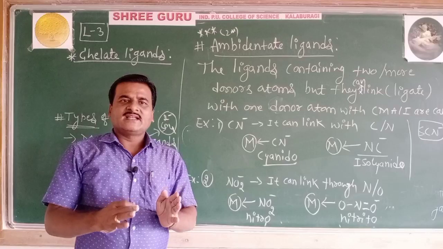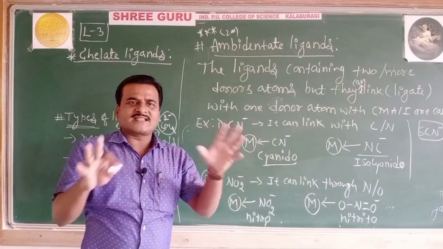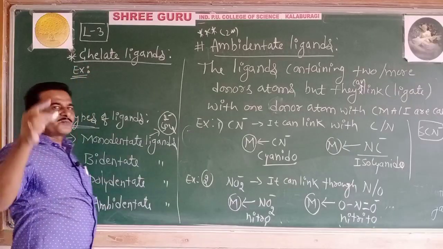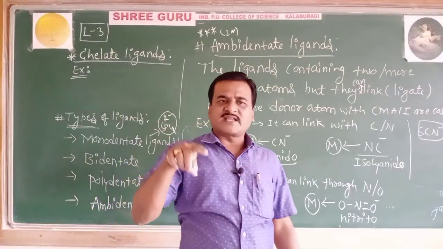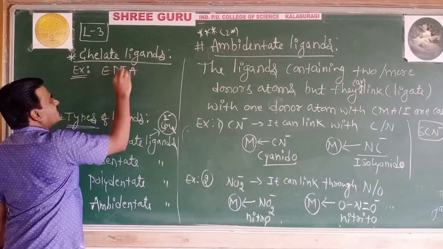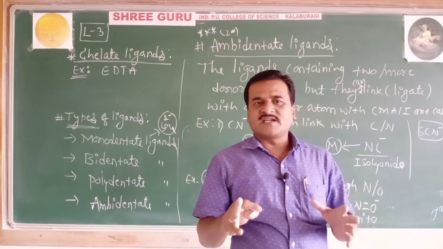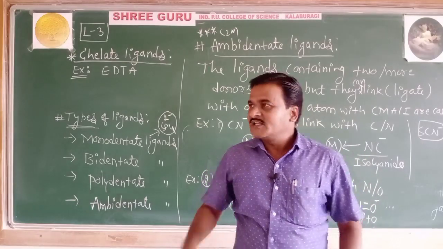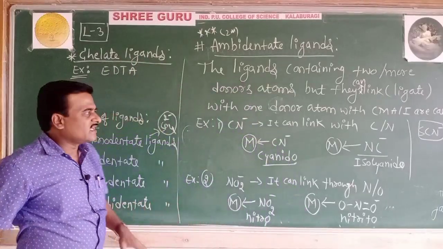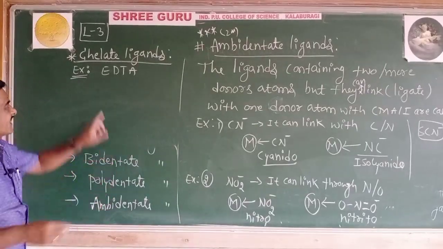Or EDTA is a dash: monodentate, bidentate, chelating agent, all the above. Like this, you get a permutation combination. Do remember, give an example of a chelating ligand. Give an example of a chelate ligand. You must remember EDTA itself is an example of a chelating agent.